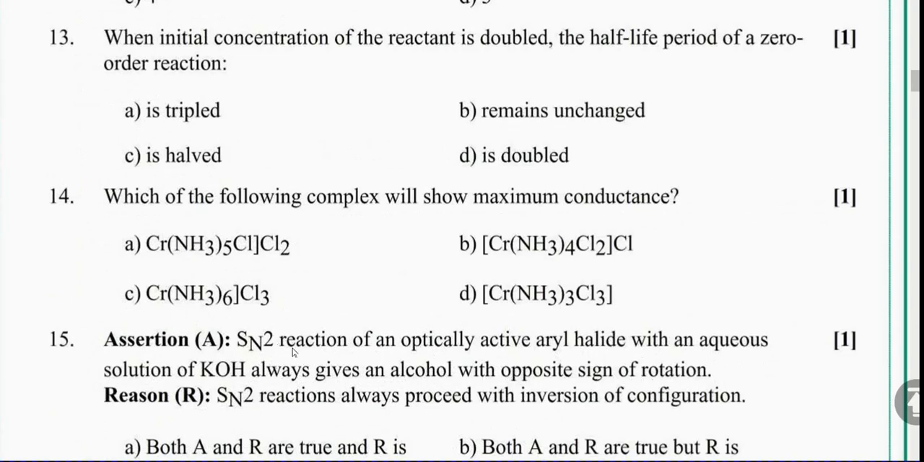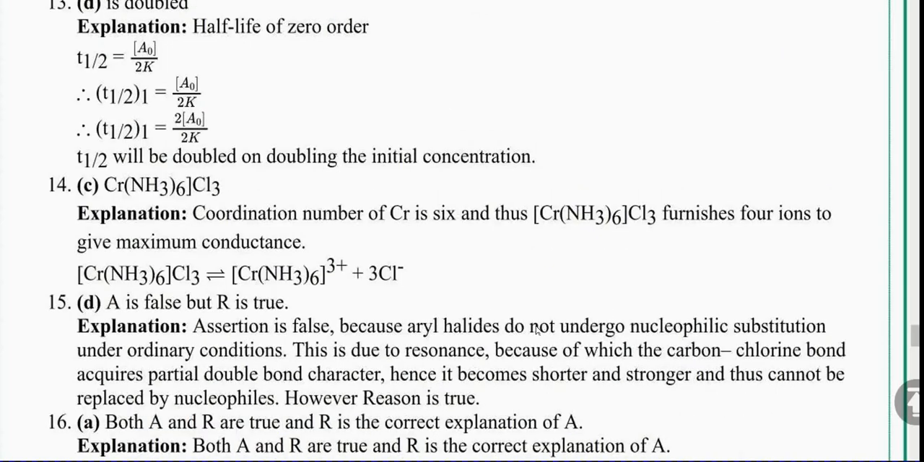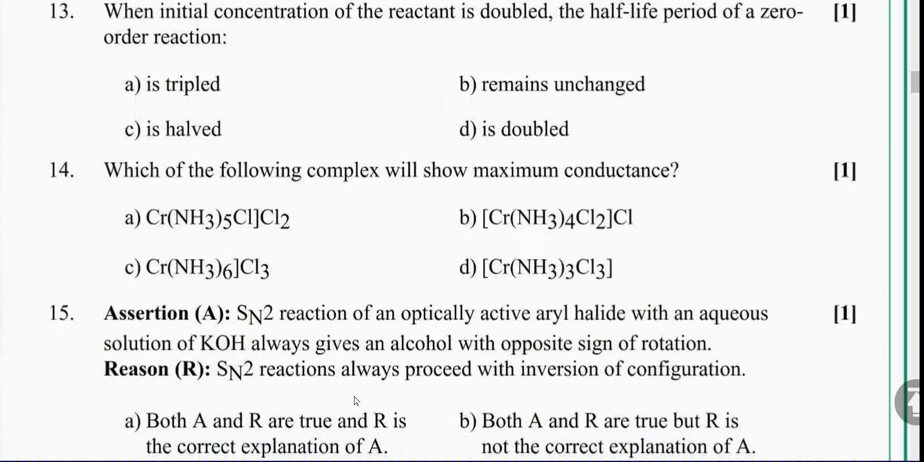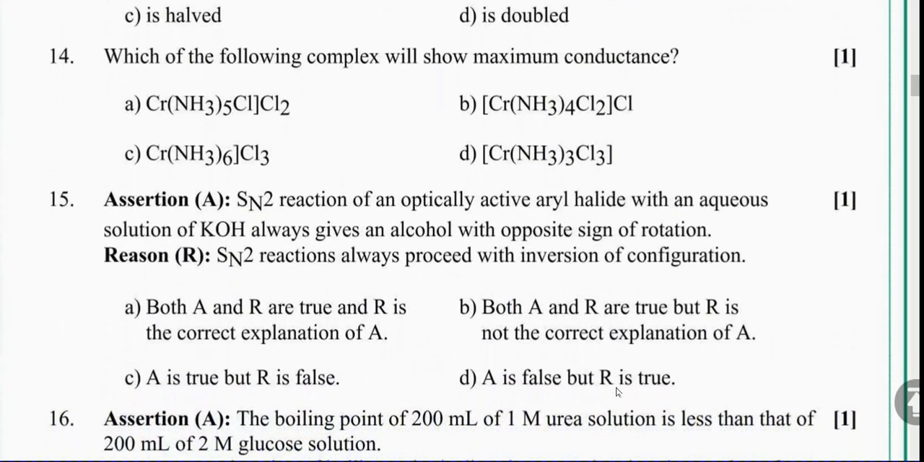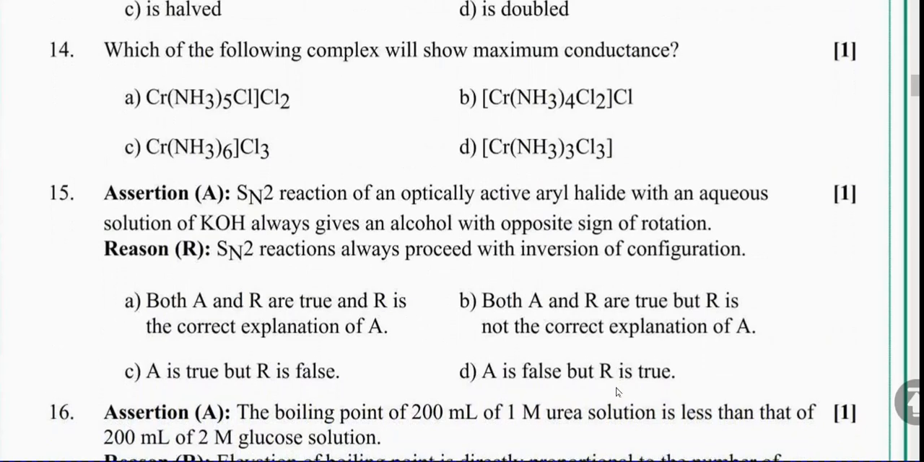So here the SN2 reaction and the aryl halide ரெண்டுமே வந்து ஒண்ணுக்கு ஒண்ணு opposite. It does not happen. Why it does not happen? Because the carbon-chlorine bond acquires a partial double bond character, so it will become shorter and stronger and thus cannot be replaced by nucleophiles. Right? SN2 reactions always proceed with inversion of configuration, which is correct. So the right answer is assertion is false but reason is true.